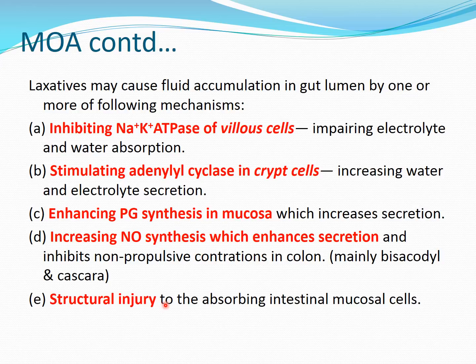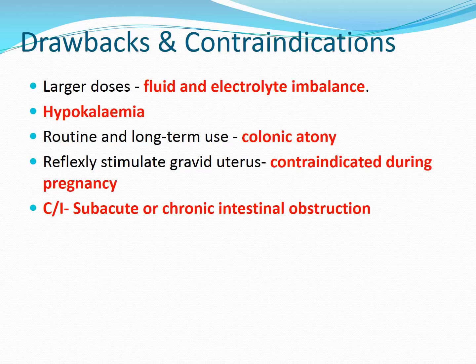And the last is a structural injury to the absorbing intestinal and mucosal cells, because of which there will be no absorption of electrolytes and water. So these are the 5 mechanisms: inhibit the sodium potassium ATPase, stimulate the adenylyl cyclase, stimulate the prostaglandin and nitric oxide synthesis. What are the drawbacks?